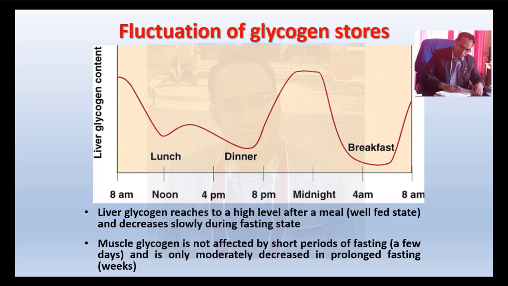We take the stored carbohydrate to get energy when we are fasting, because glycogen will convert into glucose and that glucose will undergo glycolysis. Muscle glycogen is not affected by short periods of fasting and is only moderately decreased in prolonged fasting. It means at first liver glycogen will be used, and after that, glycogen present in the muscles will be used.